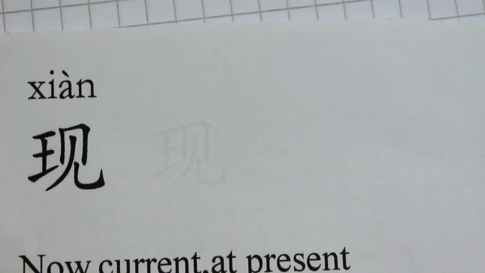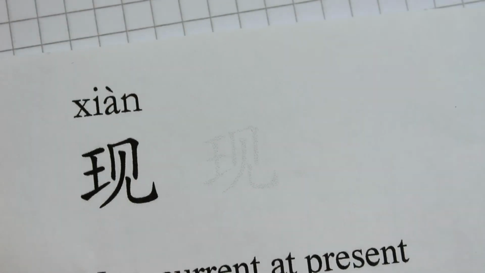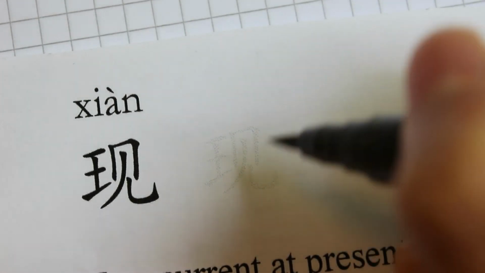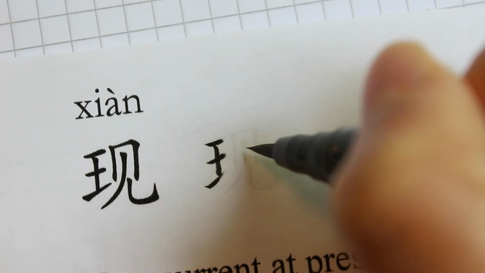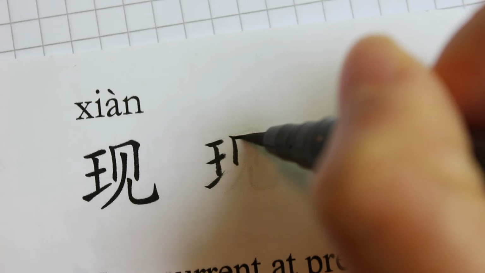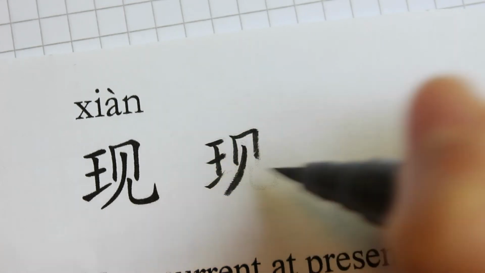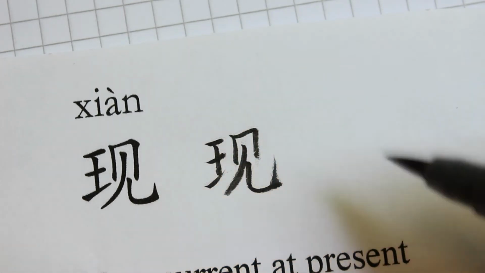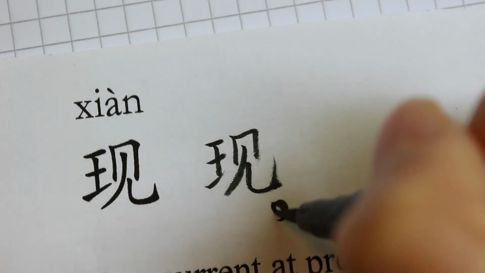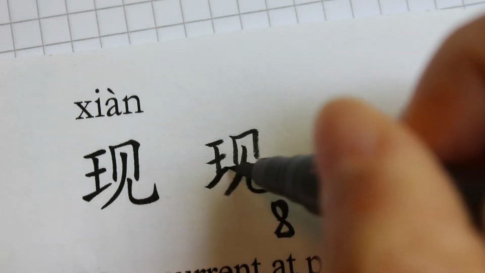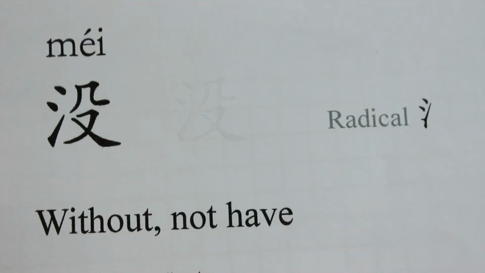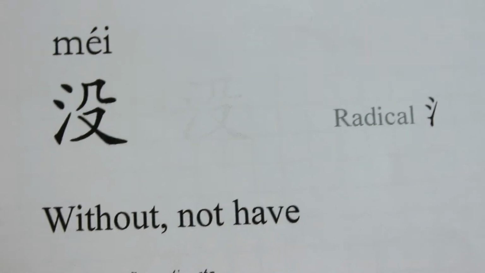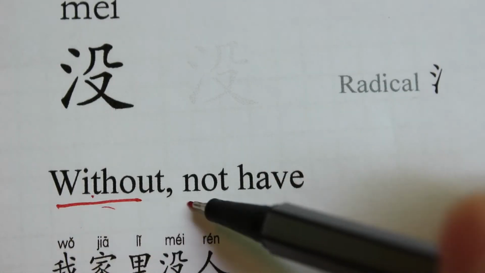Now let's write 现 together. 1、2、3、4、5、6、7、8。So 现 has 8 strokes. 它有8画。